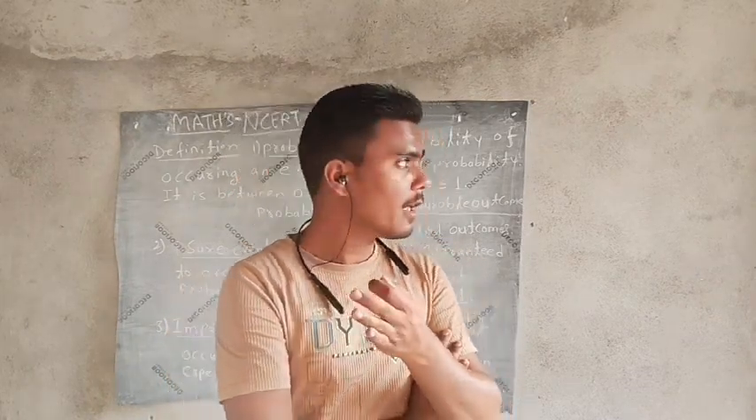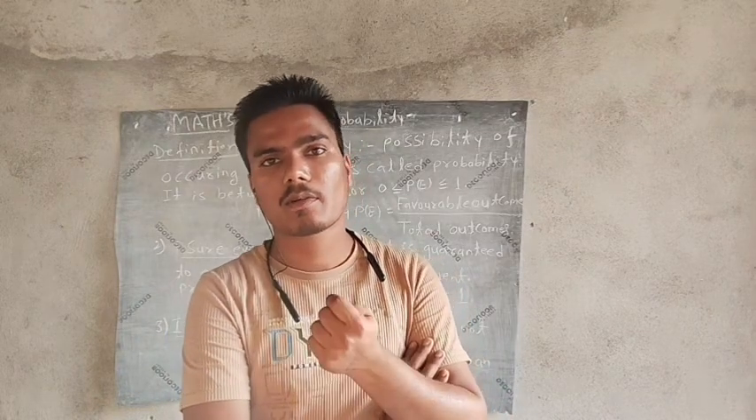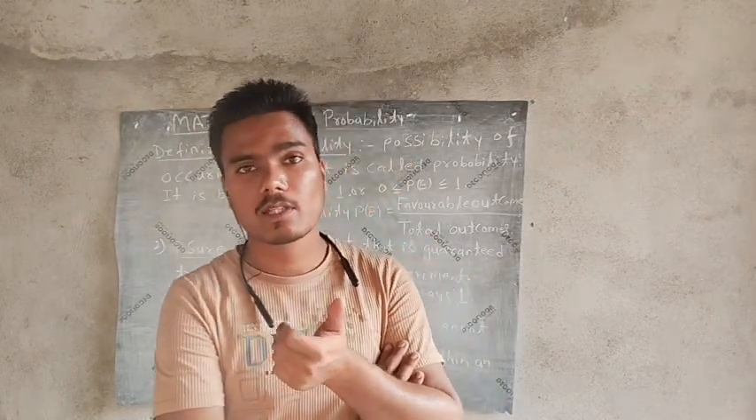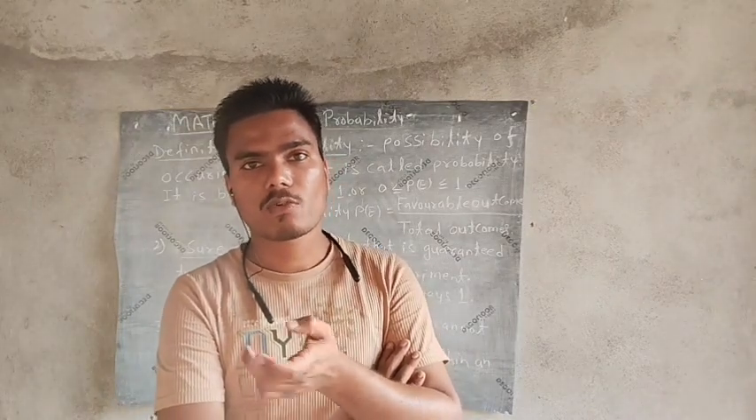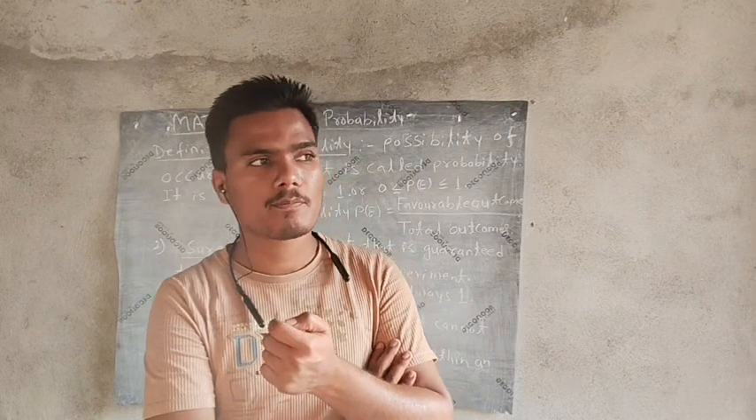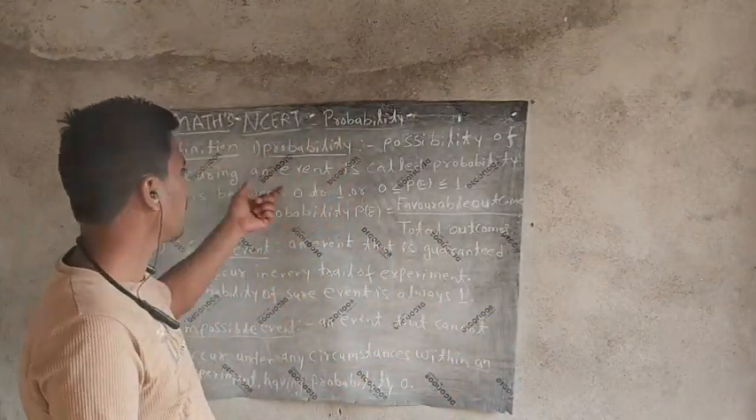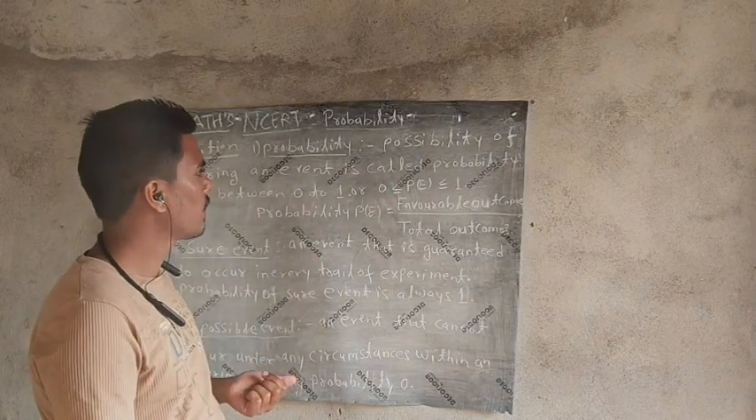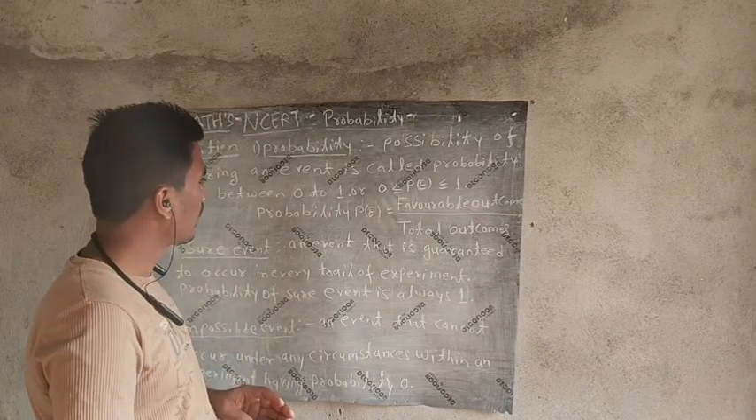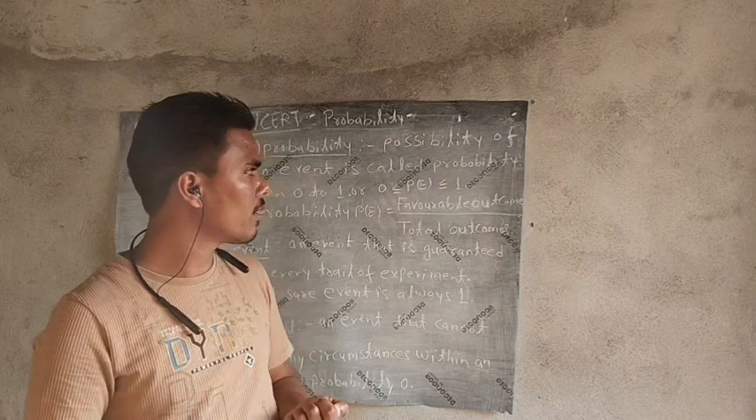We can say that, like tossing a coin, the total outcomes are head or tail. Now we consider the head, so that is a favorable outcome. So how can we find the probability? What is the definition of probability? The possibility of an event occurring is called the probability. Any event that can happen has a probability.